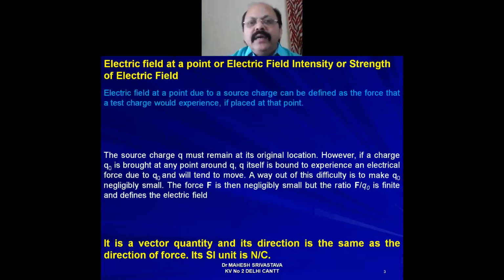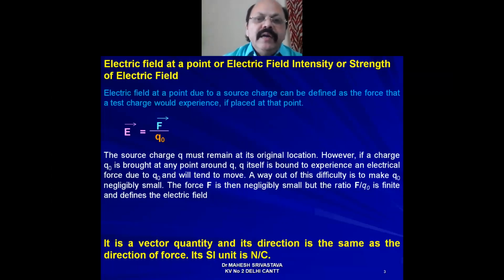So at a point, electric field intensity due to the source charge can be defined as the force experienced by that test charge when placed at that point. Mathematically, that can be written as E vector equal to F vector upon Q naught. Here E vector is the representation of electric field intensity, and F vector is the representation of force experienced by test charge Q naught. In magnitude form, if you want to write, then E equal to F upon Q naught.